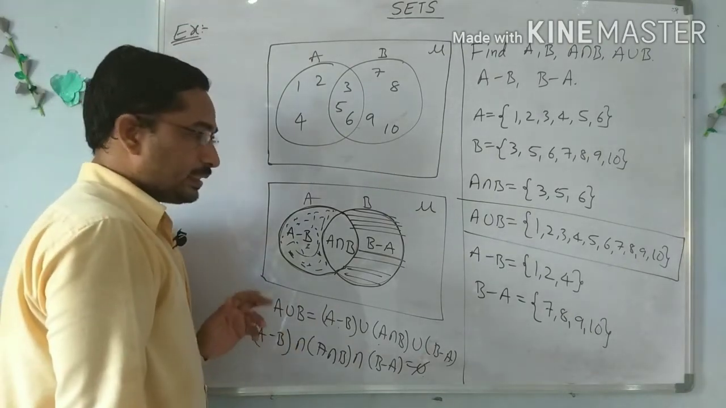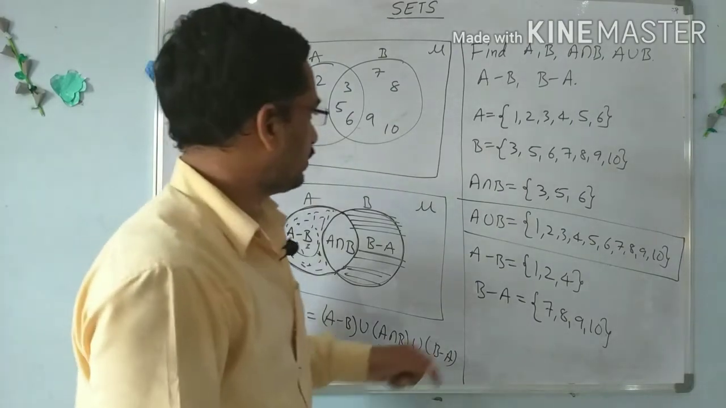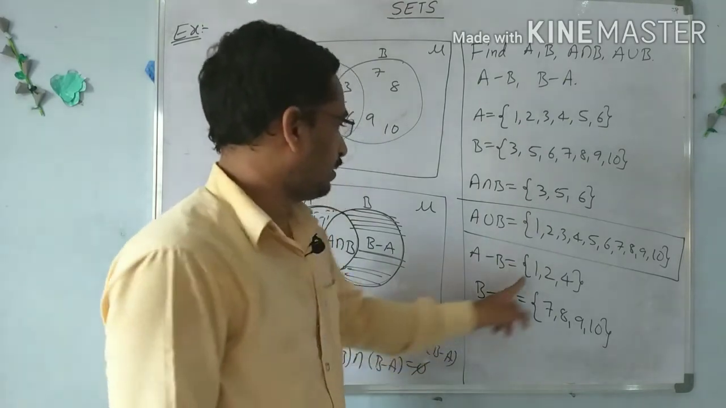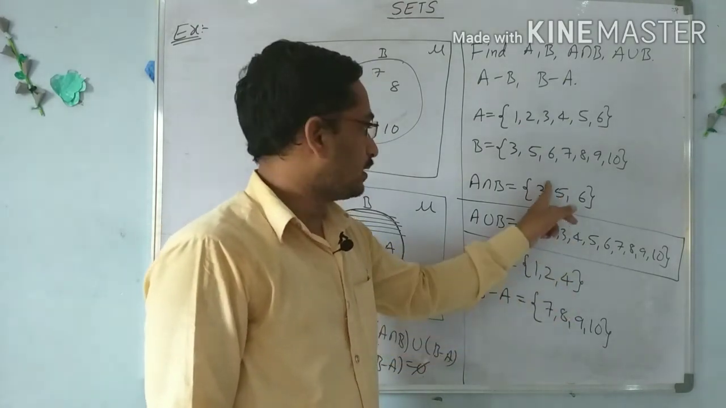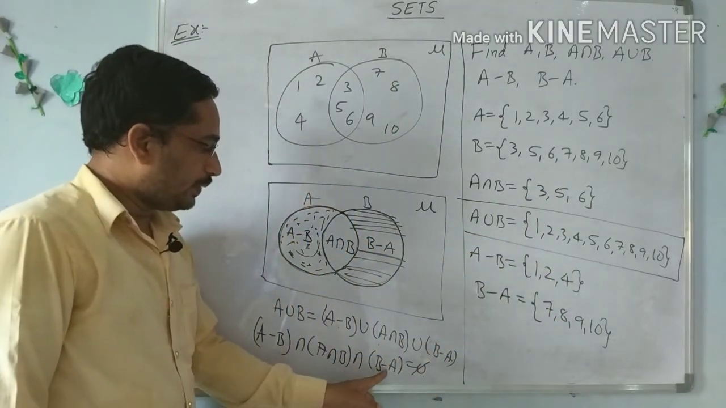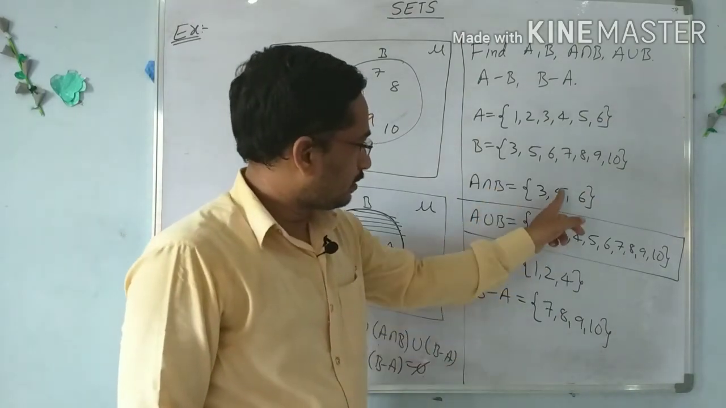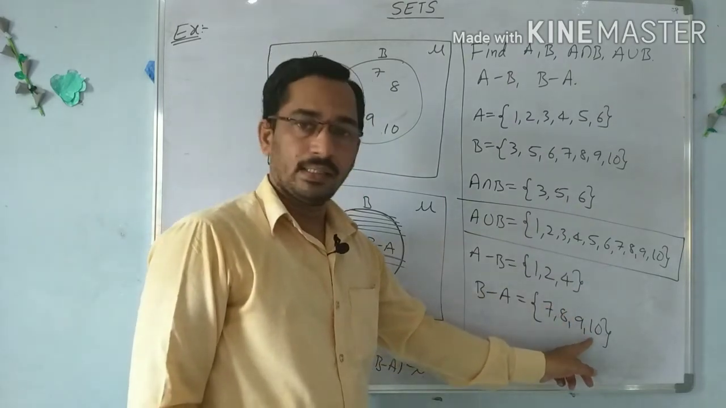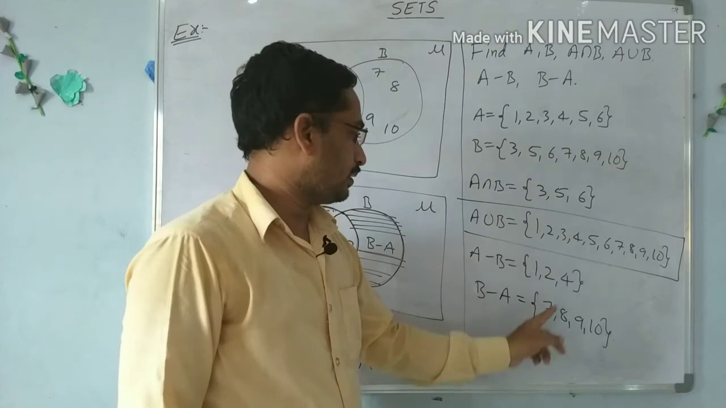Check whether there is any common element in A minus B and A intersection B. A intersection B is 3, 5, 6. A minus B is 1, 2, 4. Is there any common element? No. So these are disjoint sets. Next, A intersection B and B minus A: 3, 5, 6 here, 7, 8, 9, 10 here. There is no common element, so these two are disjoint.